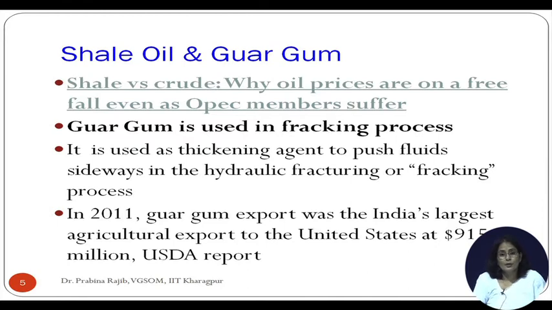Though India benefited from this guar gum export, there is something interesting which I thought of sharing.